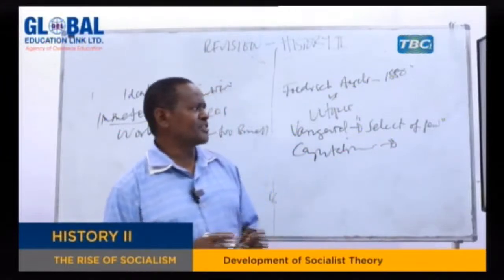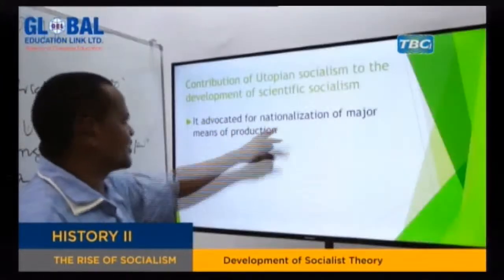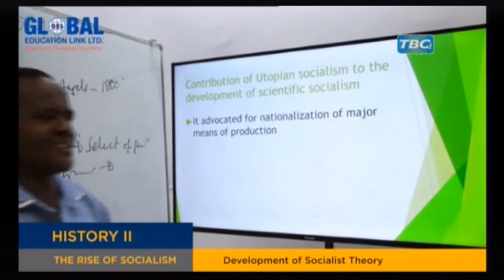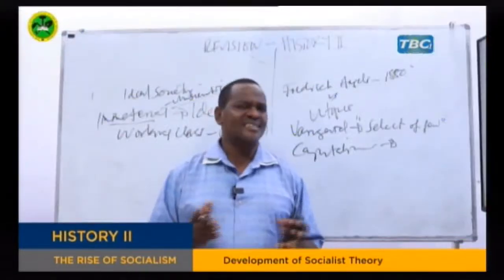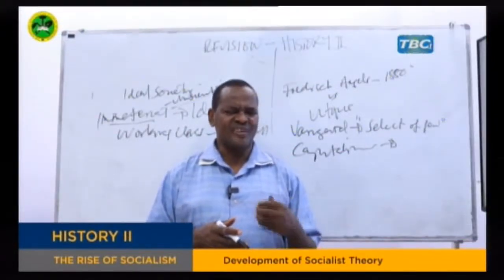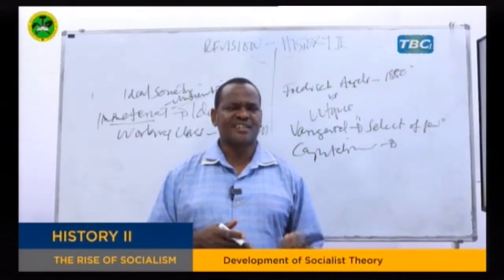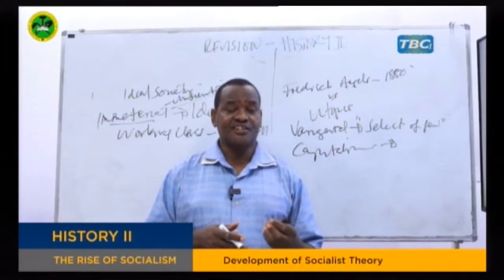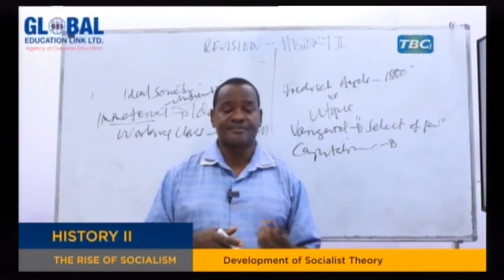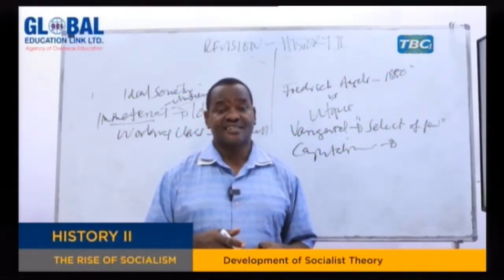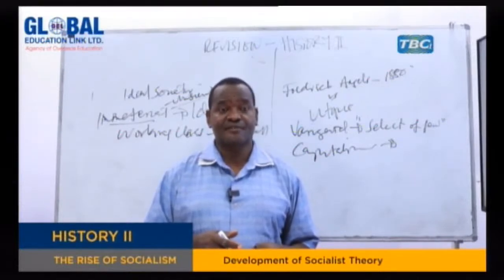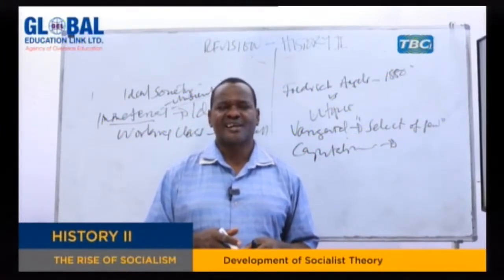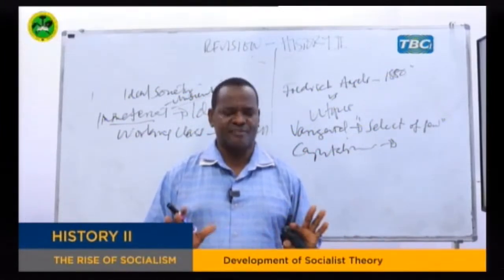Another contribution is that it advocated for nationalization of major means of production. At least they were right in that. They spoke about nationalization of all major means of production, though they believed that nationalization can be conducted through a peaceful transformation, while the scientific socialists believed that transformation can be done through violent revolution, because they believed that the capitalists will never agree to give their wealth on a silver plate.